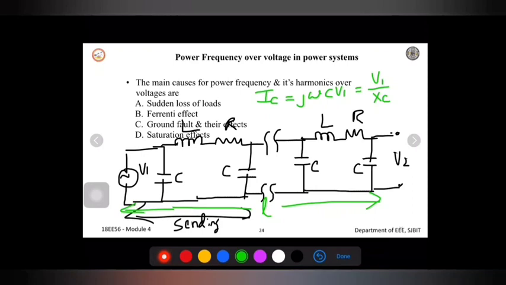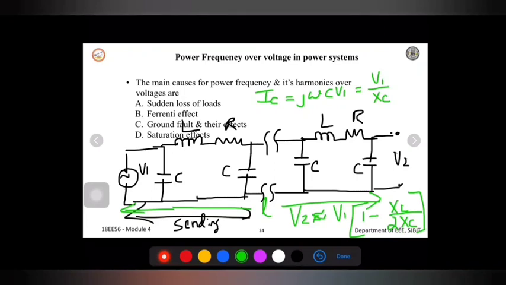At the same time, the voltage at the receiving end will be approximately equal to V1 into (1 minus XL divided by 2XC), where XL is the line inductive reactance and XC is the line capacitive reactance.